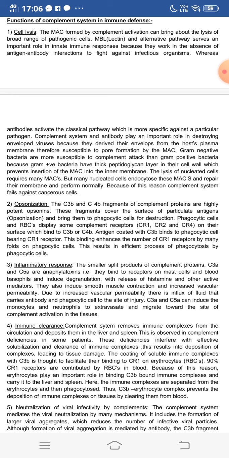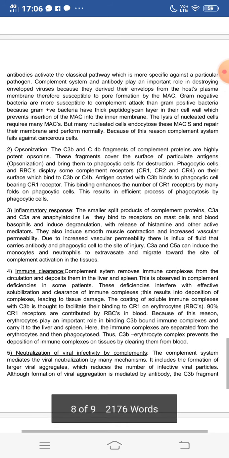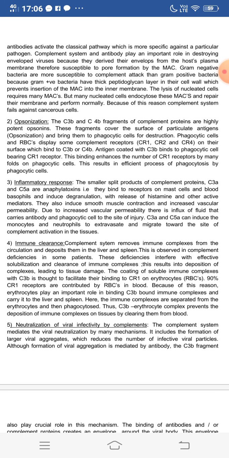Phagocytic cells and RBCs display some complement receptors like CR1, CR2 and CR4 on their surface, which bind to C3b or C4b. Antigen coated with C3b binds to a phagocytic cell bearing the CR1 receptor. This binding enhances the number of CR1 receptors many folds on phagocytic cells, and this results in an efficient process of phagocytosis by phagocytic cells.